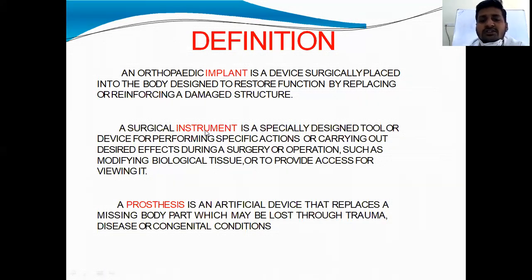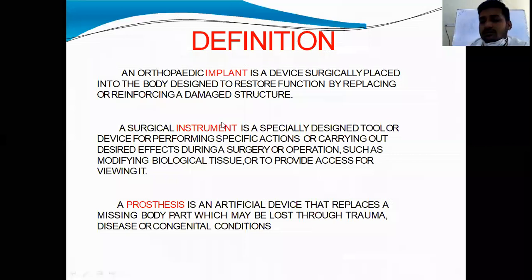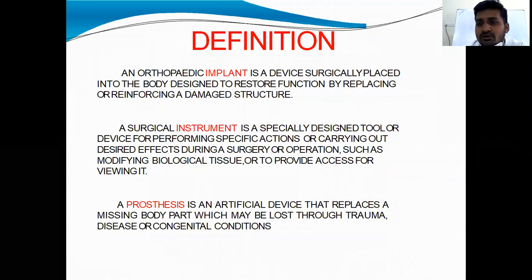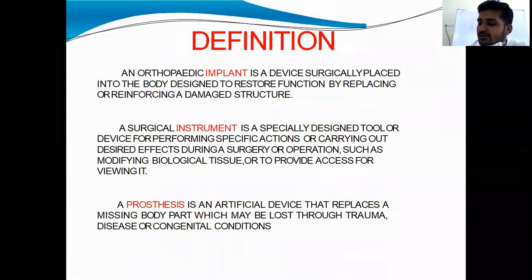And instrument is a specific tool designed for performing specific surgeries and operations, such as modifying a biological tissue or to provide access for viewing the operating field. That is instrument.